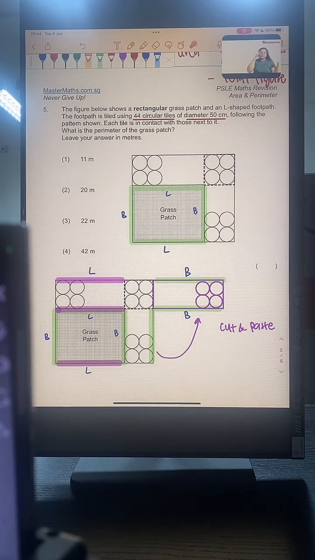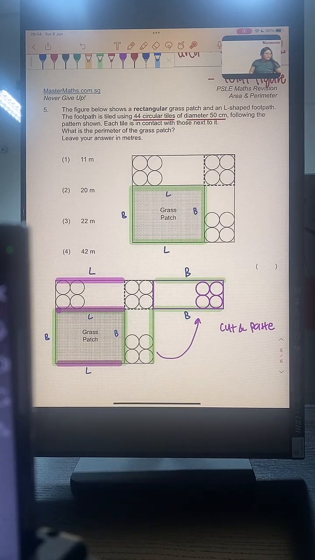How do we solve this question? Alright, it's 8:54. Let me explain to you the solution now.